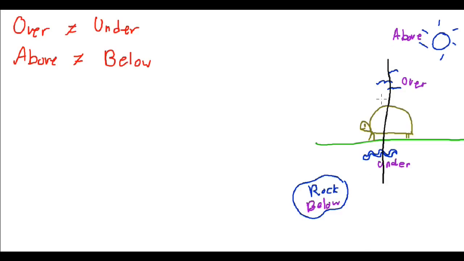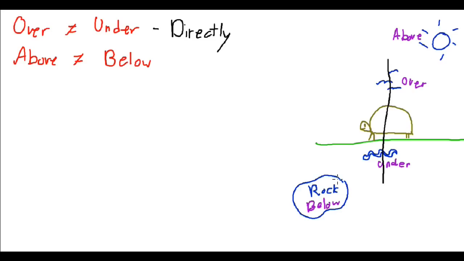So you can see the birds are directly over the turtle, and the worm is directly under. Okay, so this is how I like to teach it, is that over and under means directly. So the birds are directly over the turtle. So they're over the turtle.